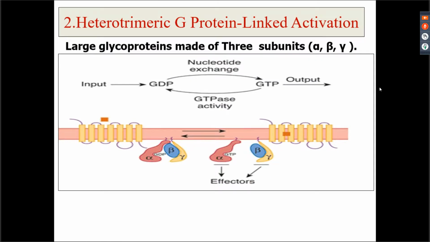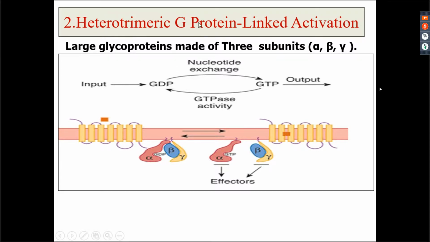Second is by means of a G protein linked activation. Now, what is a heterotrimeric G protein? As the name suggests, hetero means different, tri means three, meric means molecules or components. So this is a heterotrimeric G protein.